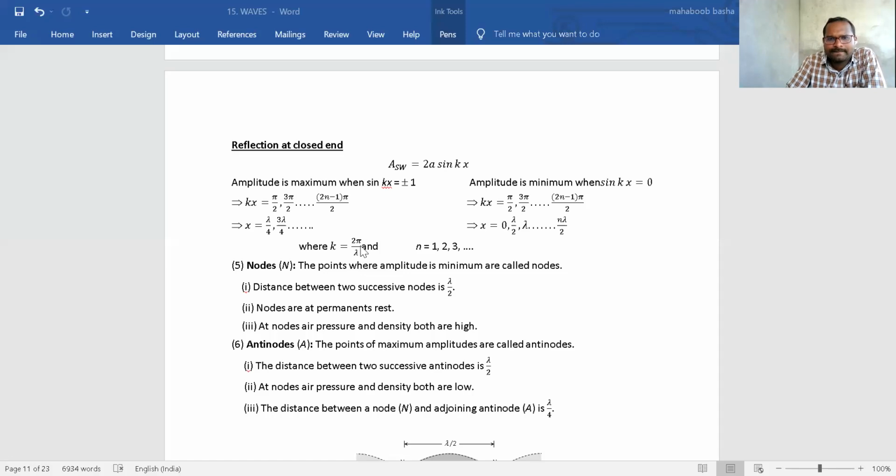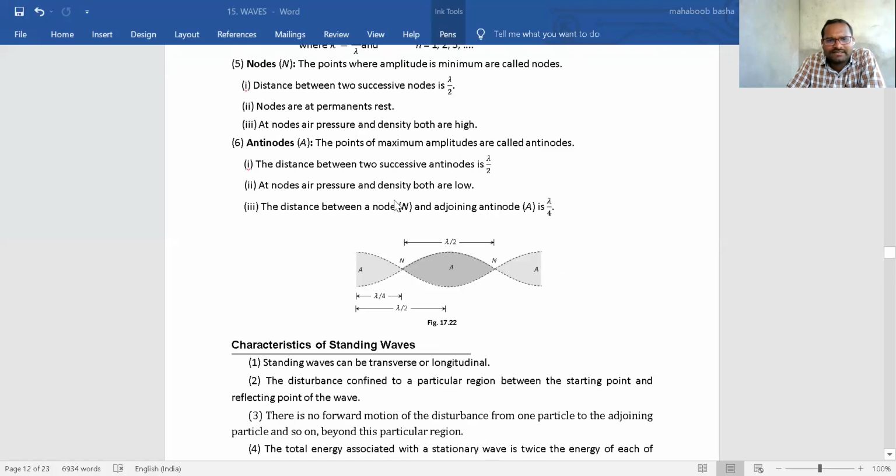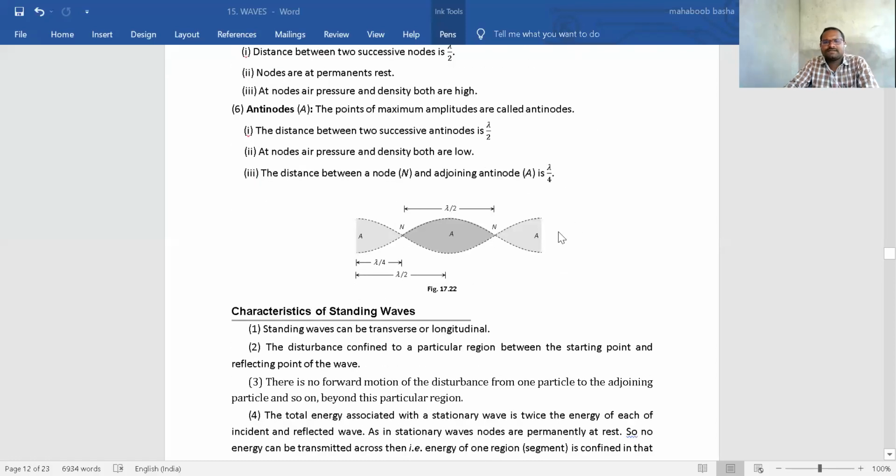Next point, you see the diagrammatic representation. This is maximum amplitude, an antinode, and this is minimum amplitude, a node. Again antinode, again node, antinode. Between any two nodes, the distance is lambda by 2. Between any two antinodes also, the distance is lambda by 2. But the node to antinode distance is lambda by 4.